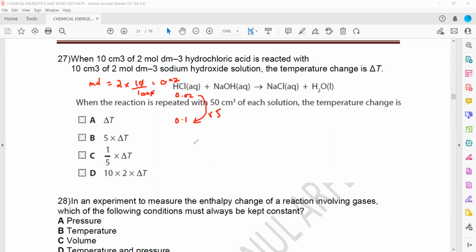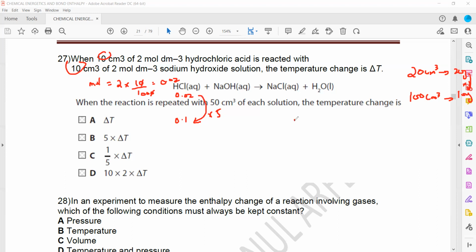And what about the total volume? First we use 10 and 10, so the total volume of the solution was 20 cm cube, or I can also say 20 gram, because we consider the density 1 gram per centimeter cube. After that, we change to 50 and 50, that makes 100 cm cube. So 100 cm cube means 100 grams. By what factor does the mass of the solution change? 20 becomes 100. So that is also factor 5.